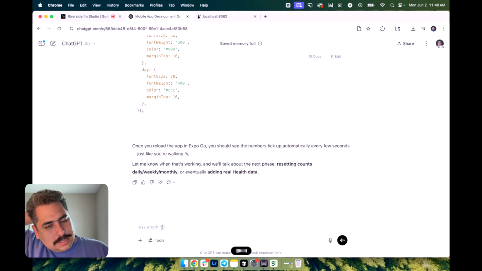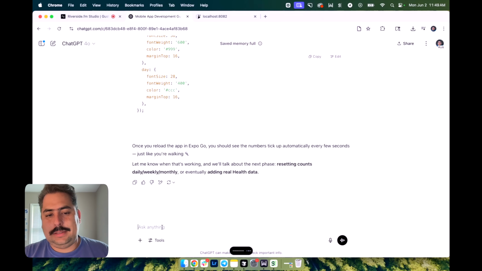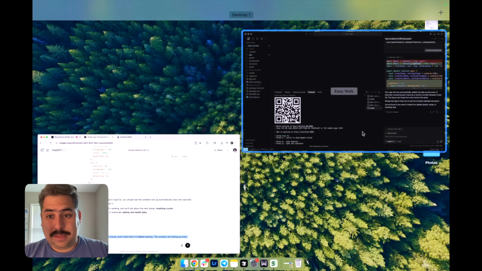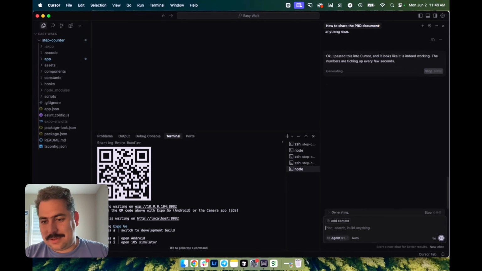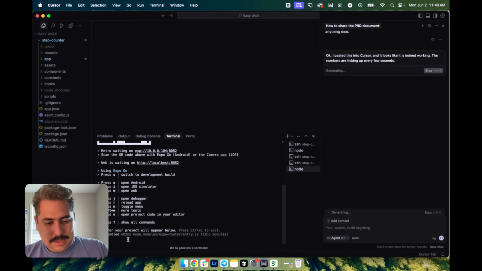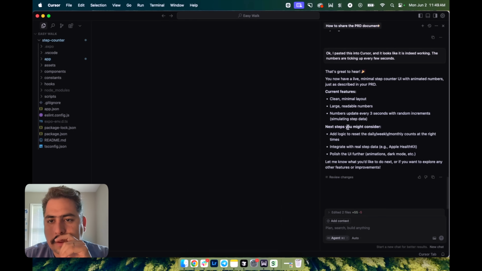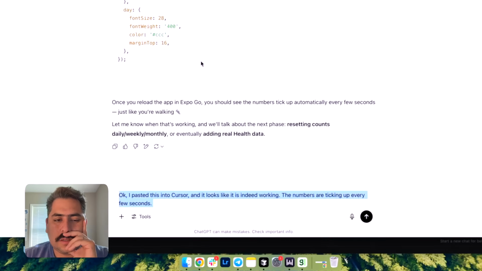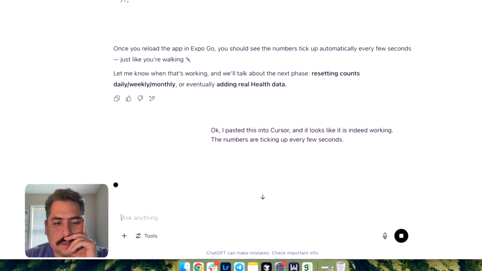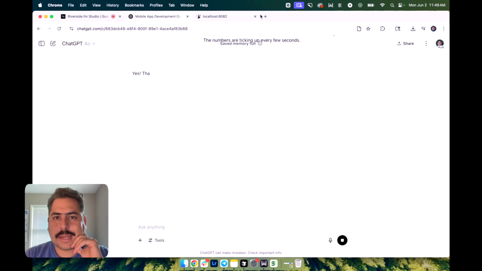Okay, I pasted this into Cursor and it looks like it is indeed working. The numbers are ticking up every few seconds. And honestly, I'm going to paste the same thing into Cursor. I don't feel like this is the right way to do it, but now I'm going to kill this server. Kill. Boom. Okay, that's great. Okay, let's go back to Chat. Sorry, I'm all over the place here. Just pasted it in. I think this is going to be the last step I take.